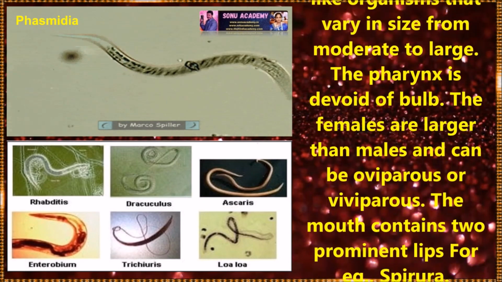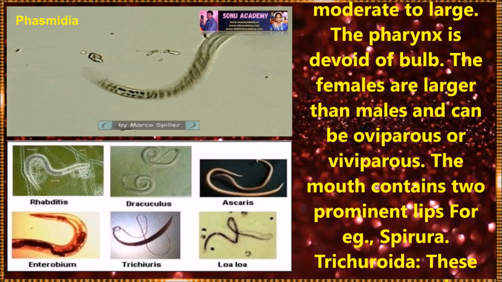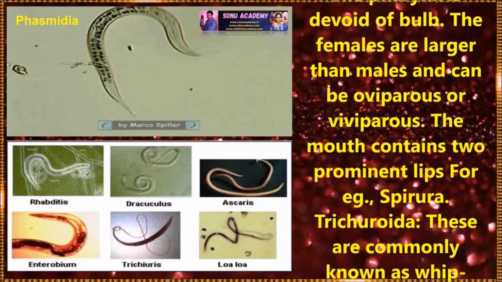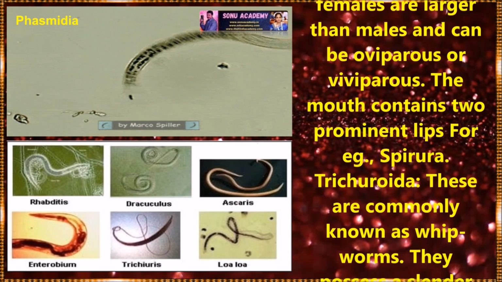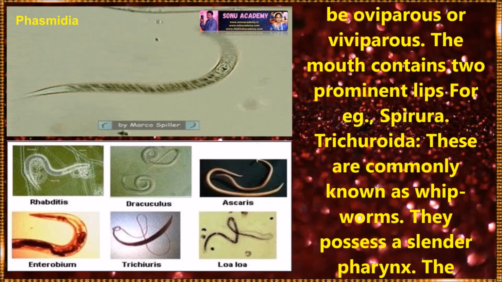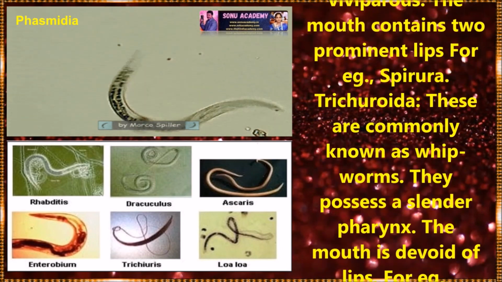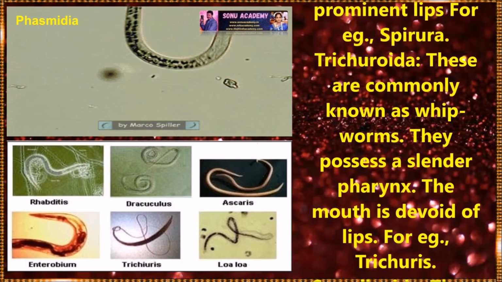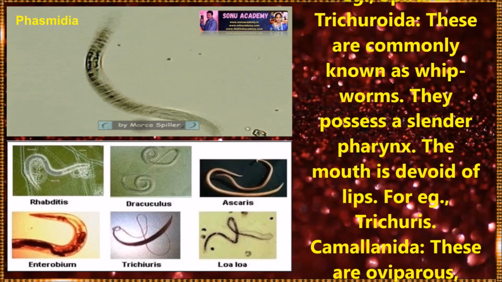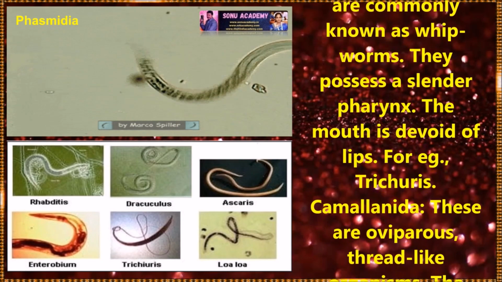Next one is Spirurida. These are thread-like organisms that vary in size from moderate to large. The pharynx is devoid of a bulb. The females are larger than males and can be oviparous or viviparous. The mouth contains 2 permanent lips. Example: Spirura.